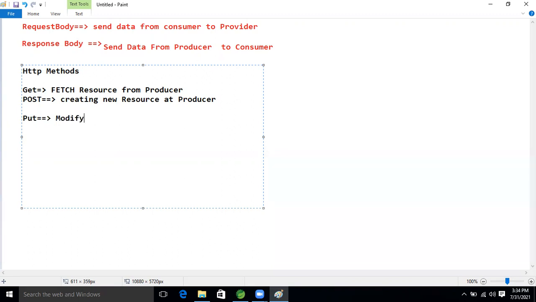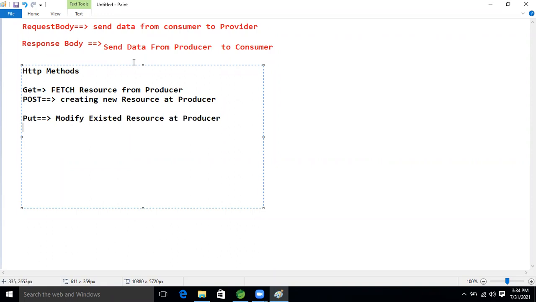To modify an existing resource, if resources are already there, an existing resource at the producer, then we use Put.